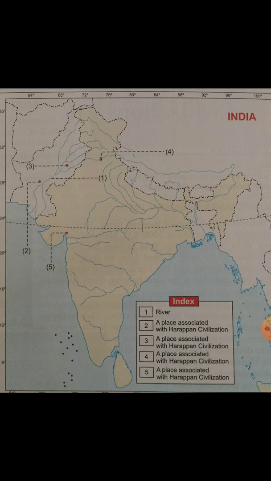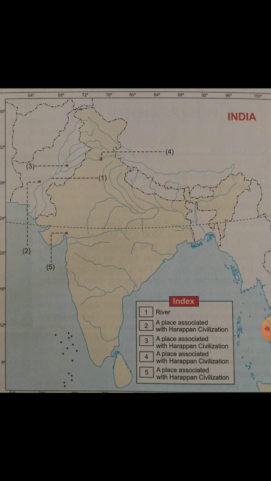Dear students, I give you one more work. On page number 27 you can see one map and 5 points, 5 places are pointed, and you have to find out their answers. In the index, the hints are given. The first one is a river, the second one is a place associated with the Harappan civilization, the third one is a place associated with the Harappan civilization, and all the remaining points are associated with the Harappan civilization.